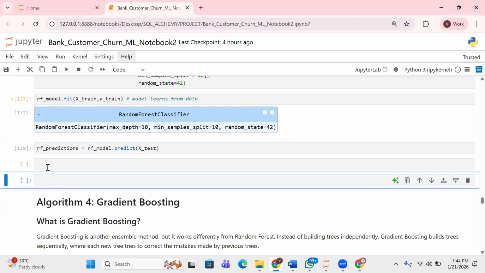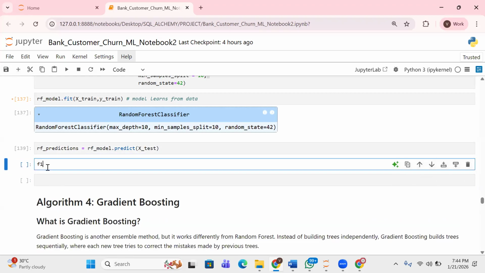So like I said, our focus is on the F1 score. So I'm just going to say RF underscore F1 score equals F1 score. So you now compare the original, remember the actual outcome is saved in white text. Instead of writing it, let me just copy this.